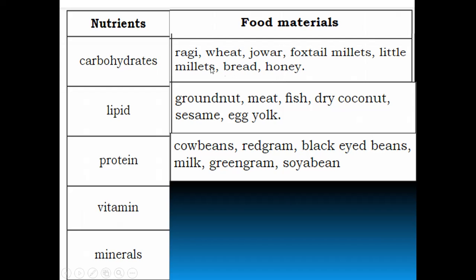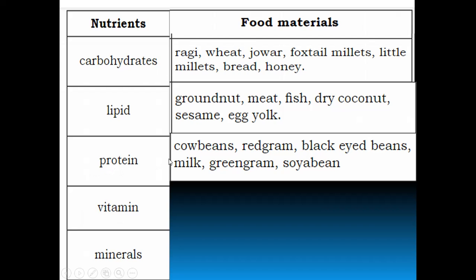Okay, now food materials which contain lipid are groundnut, meat, fish, dry coconut, sesame, egg yolk. Okay, so these food items contain lipid. What is meant by lipid, children? Fat. Okay, so groundnut, meat, fish, etc. contain lipid or fat.